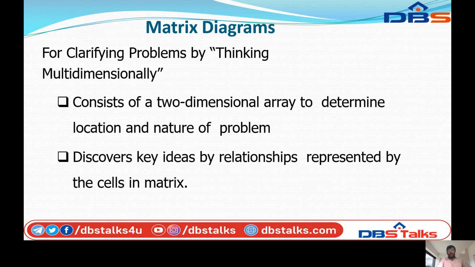Next type is the matrix diagram, for clarifying a problem by thinking multidirectionally. It consists of a two-dimensional array to determine the location and nature of the problem. Discuss key ideas and identify the relationships represented by the cells in the matrix.